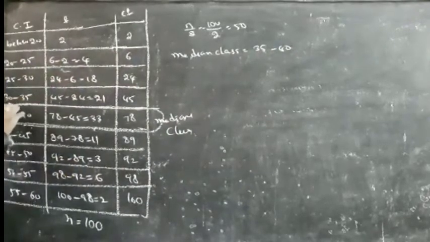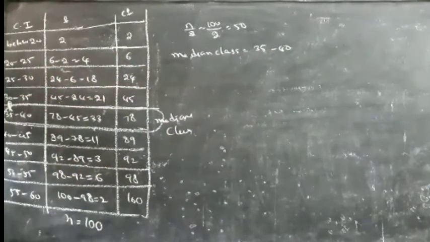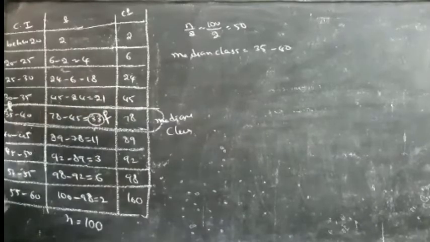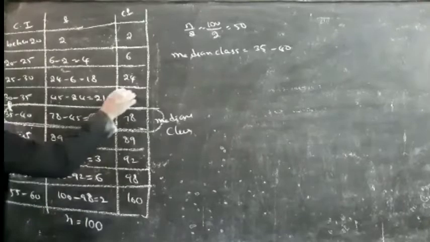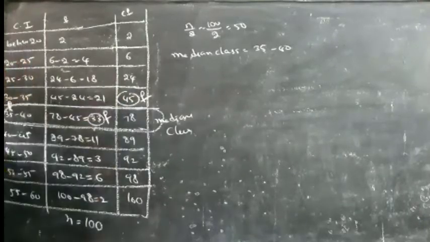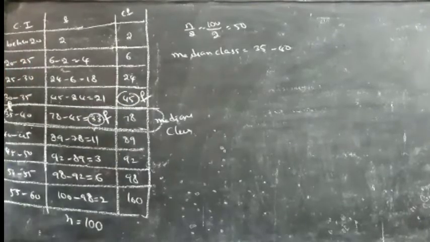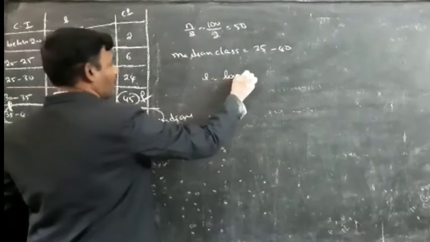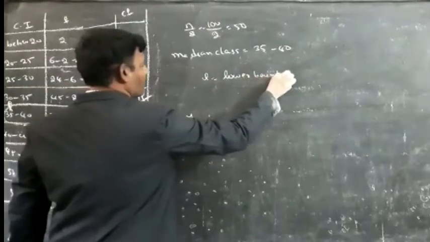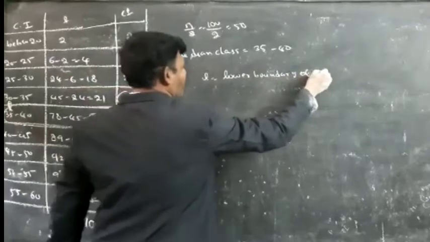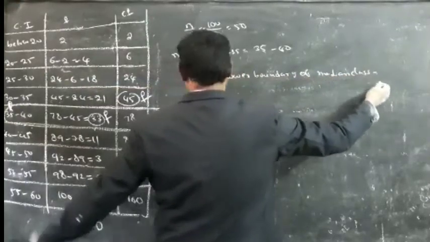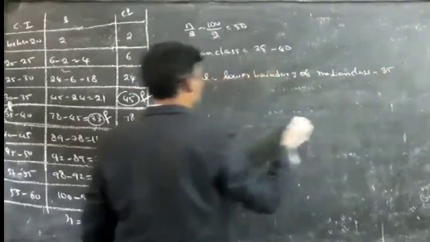Here L is the lower limit or lower boundary of the median class. How much is that? 35.